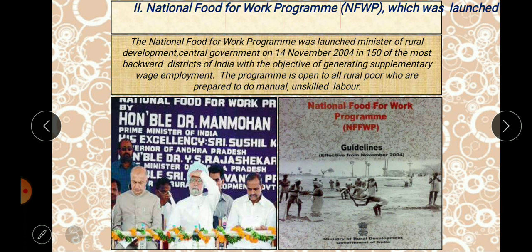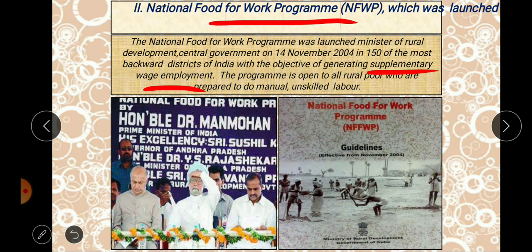So next thing you can see, National Food for Work Program, shortly called NFWP, which was launched to provide food. The National Food for Work Program was launched by the Ministry of Rural Development and the central government on 14th November 2004, in 150 of the most backward districts of India, with an objective of generating supplementary wage employment.